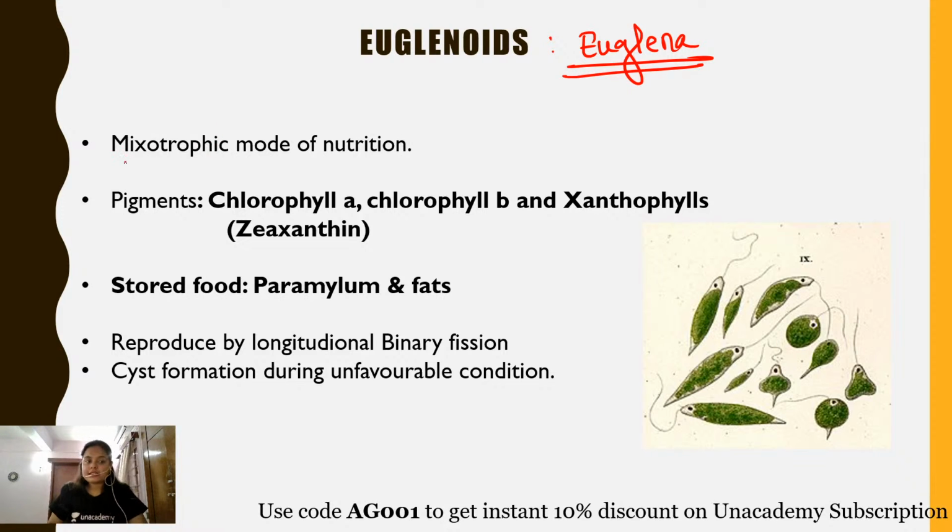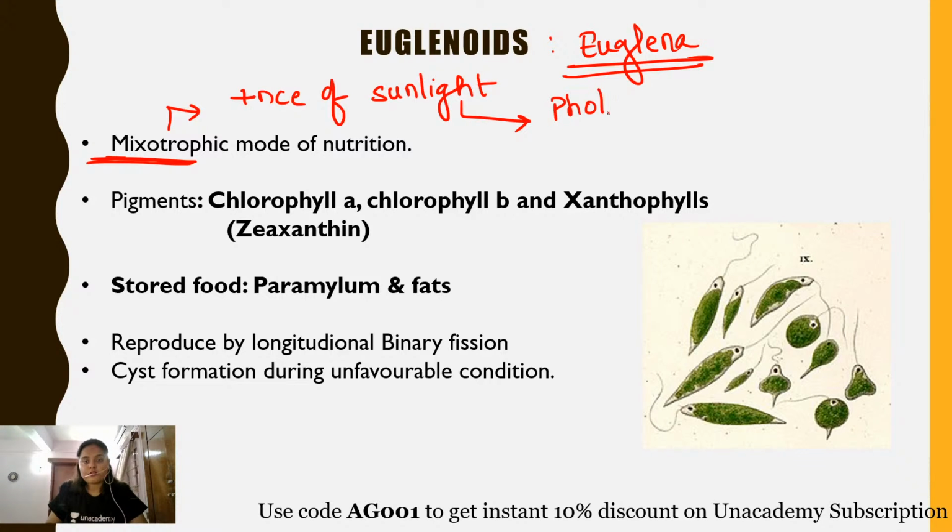So euglena contains a mixotrophic mode of nutrition. That means in the presence of sunlight, what happens? Euglena performs the process of photosynthesis, because of the presence of the pigments, and the pigments are chlorophyll a and this time chlorophyll b, and in case of xanthophyll, zeaxanthin is present.